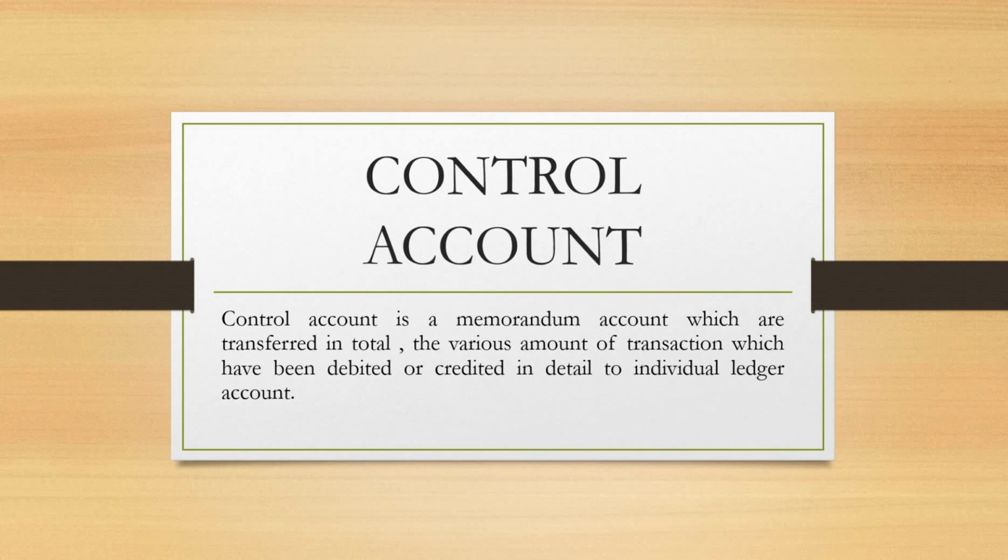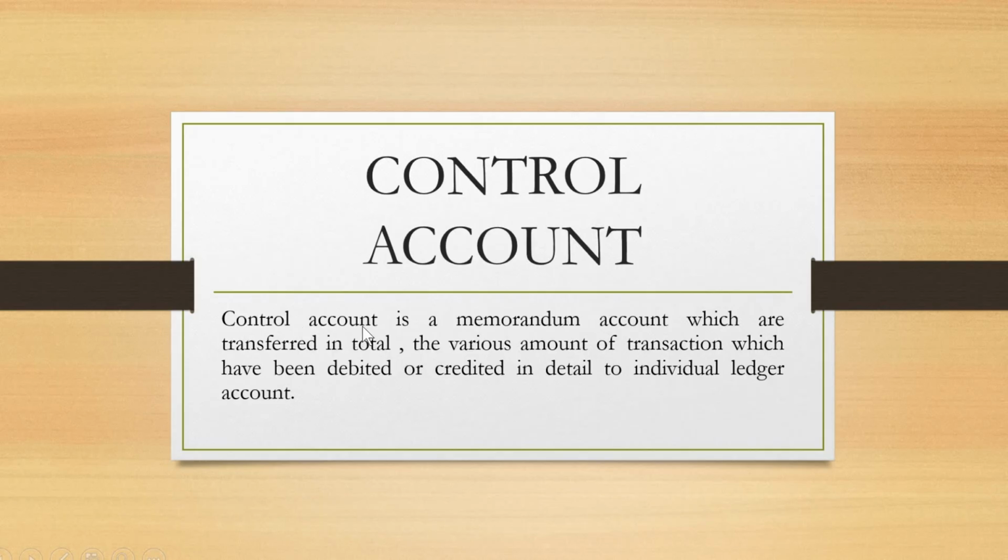Control account deals with two important concepts, and the two important concepts here are total creditors and total debtors. This is what makes control account different from other accounts. Control accounts only take care of credit transactions. Transactions that take place without immediate payments are what go into control account. And for this credit transaction, what we need is the total, the memorandum, the totality of all those credit transactions.